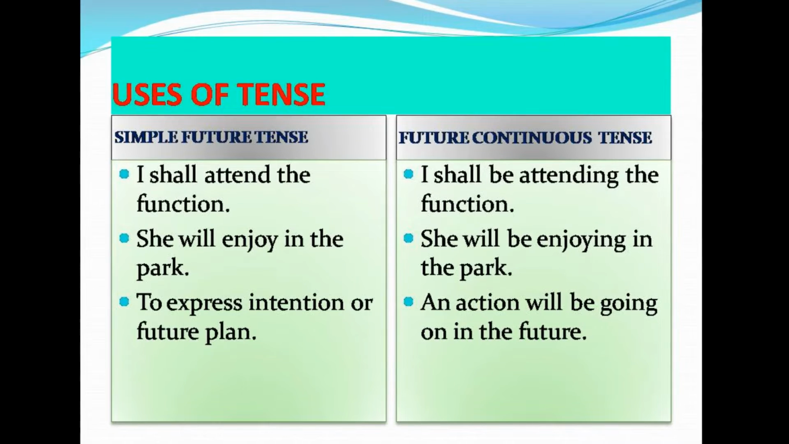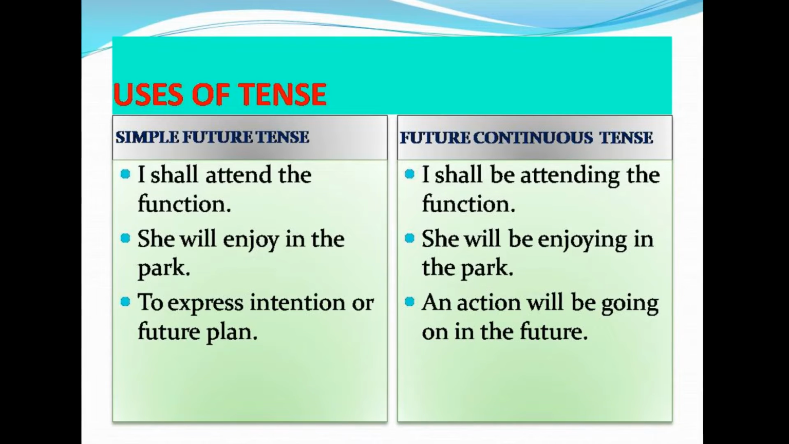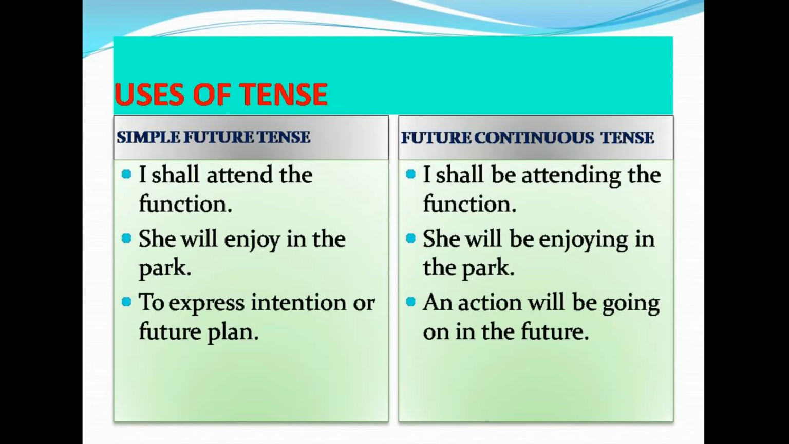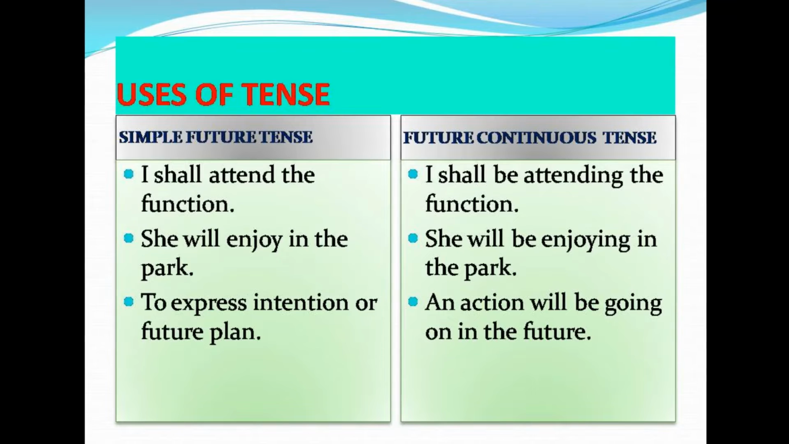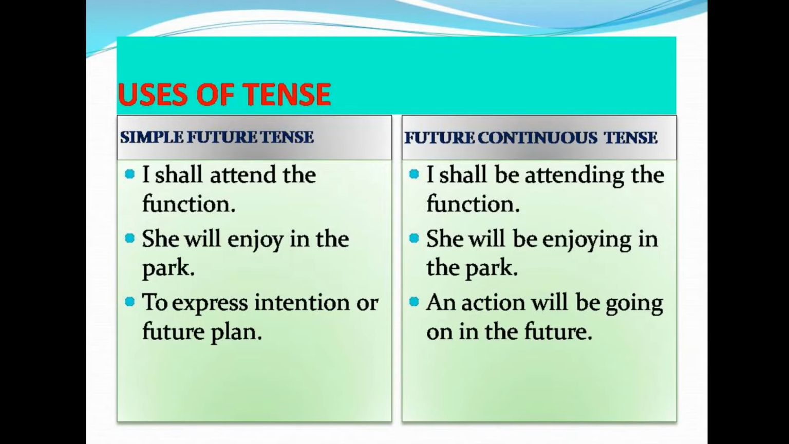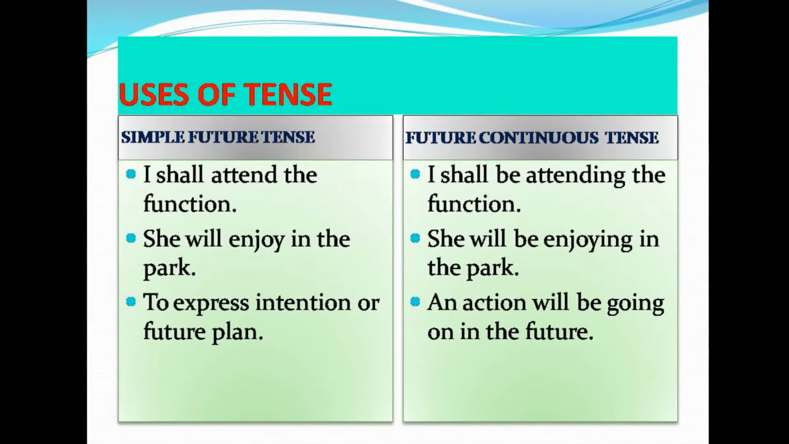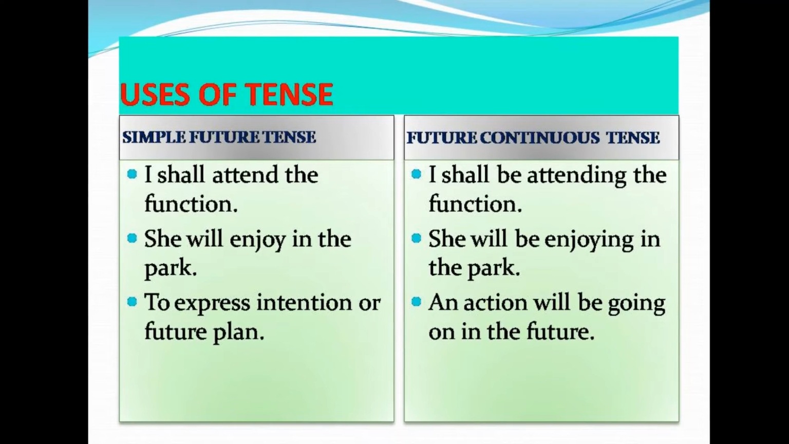I shall attend the function is an example for simple future tense because shall plus first form of the verb is used in this example. I shall be attending the function is an example for future continuous tense because shall be plus present participle form of the verb is used in this example. She will enjoy in the park is an example for simple future tense. She will be enjoying in the park is an example for future continuous tense.